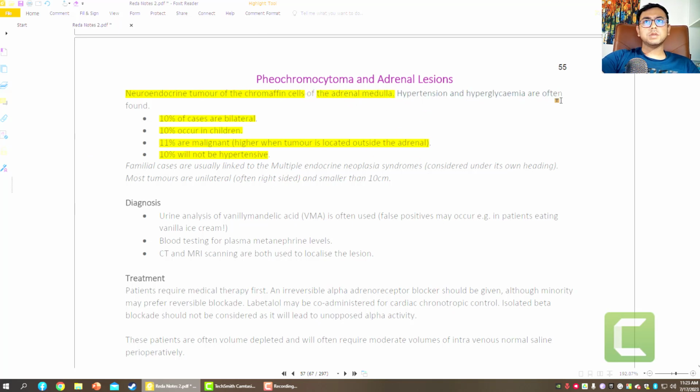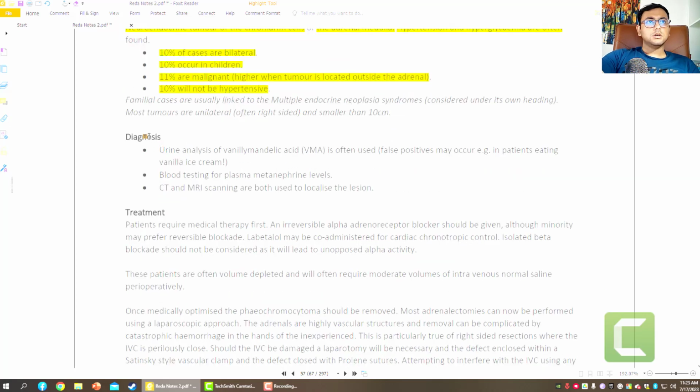Hypertension and hyperglycemia are often found. So it is one kind of familial case, usually linked to the multiple endocrine neoplasia, that is MEN2 also, and most tumors are unilateral. Okay, and often the right side is affected, smaller than 10 centimeters. So it is usually happening unilaterally. Maximum tumor size will be less than 10 centimeters, not more than 10 centimeters.